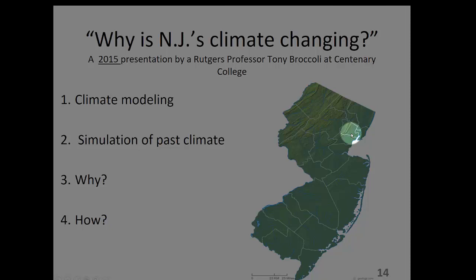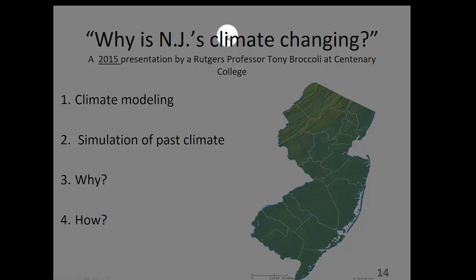Rutgers professor Dr. Broccoli says his study is on why New Jersey's climate is changing. He creates a chart of past New Jersey temperatures using a computer. I can understand the logic of trying to determine future temperatures using present data, but why would anyone want to determine past temperatures using a computer, since we already have thermometer records of past temperatures? I didn't understand how one could determine the past record of temperatures in New Jersey using a computer.